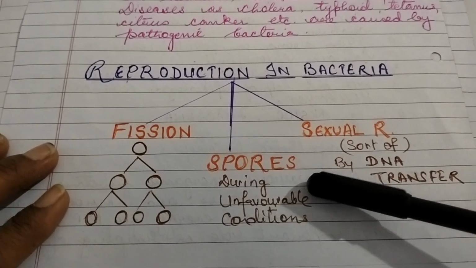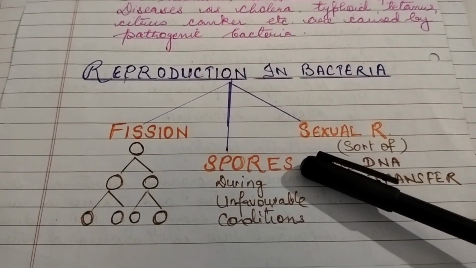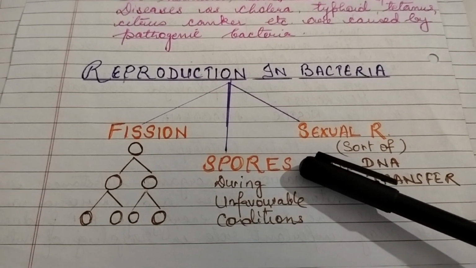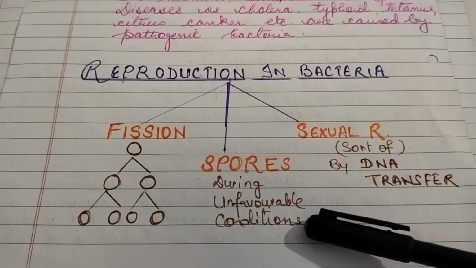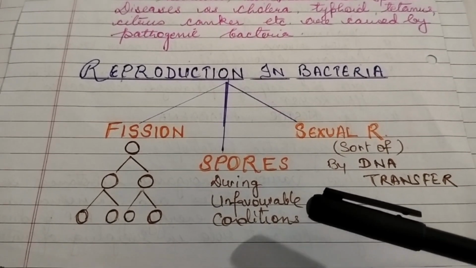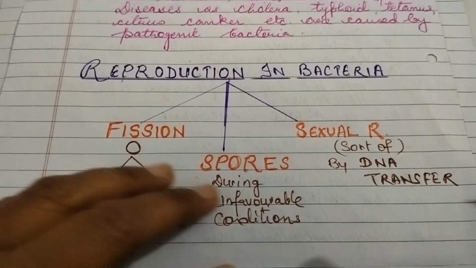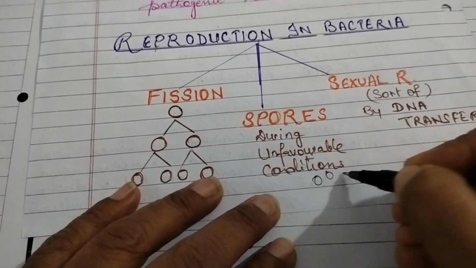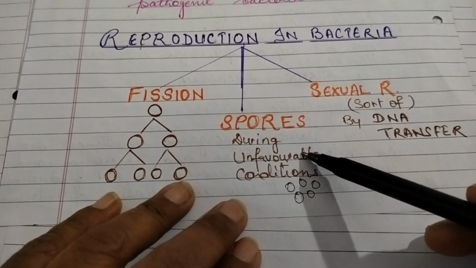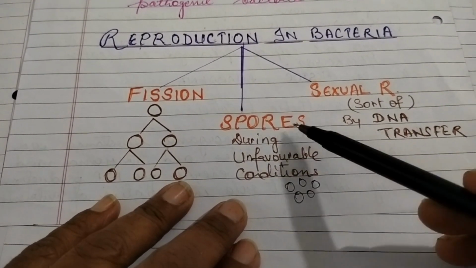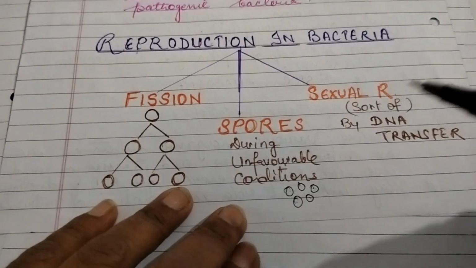Now the second kind of reproduction which bacteria show is by spore formation. What happens during unfavorable conditions? When the conditions are not favorable, bacteria produce spores. Spores are small cells produced which gradually grow into individual bacteria. During unfavorable conditions, bacteria produce spores, and each spore then develops into a single individual bacterium.